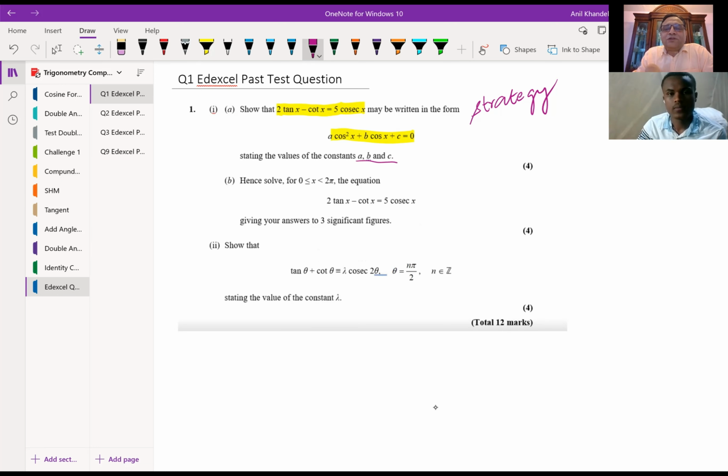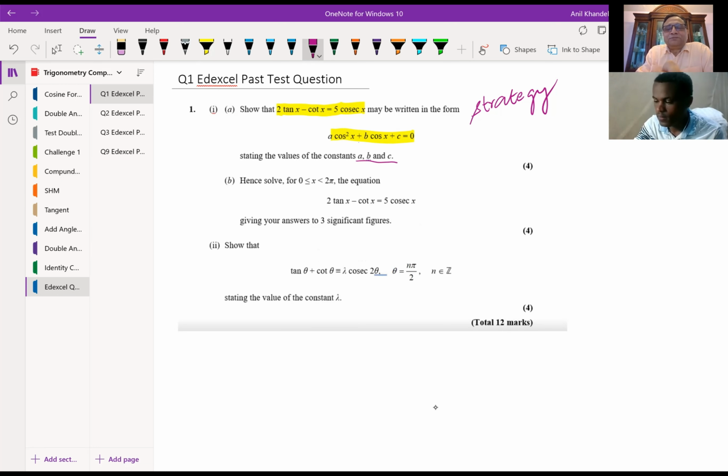Now, based on this, they have a very similar question, which is hence solve, where x is between 0 to 2 pi, 2 tan x minus cotangent x equals 5 cosecant x. Now, normally they use the same values. However, this time they put minus cotangent x. Maybe the value of b is negative in the first case, right? Maybe. So let us begin with the first question, part A, and then we'll come to part B. Is that clear to you?